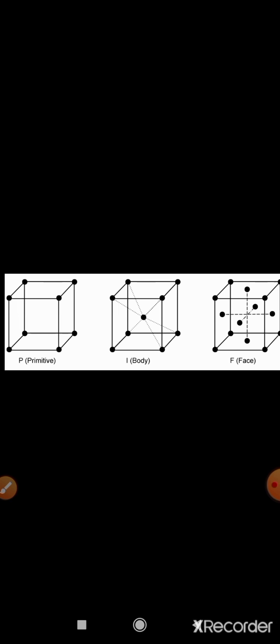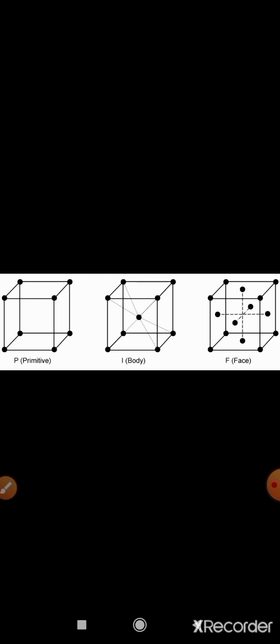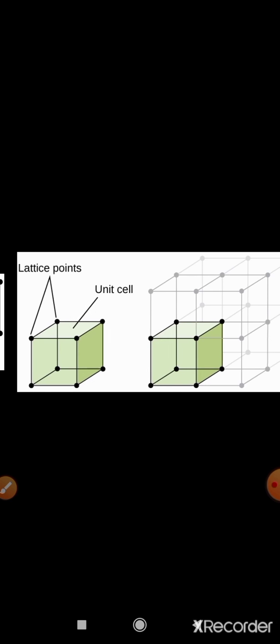In end centered, you can see that all the corners are occupied by particles, but 2 faces, in the upward direction and lower direction, these opposite faces, are occupied by one particle each also. This is the end-centered unit cell. This is also another representation of primitive, body-centered or face-centered unit cells.